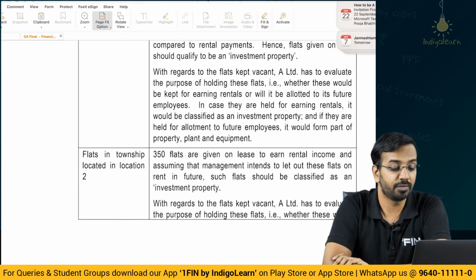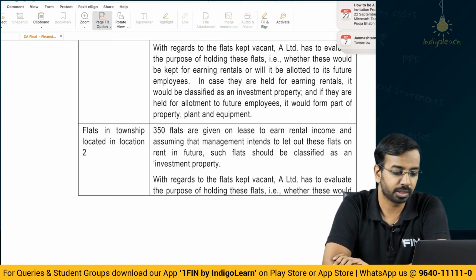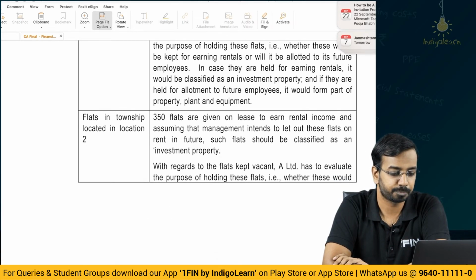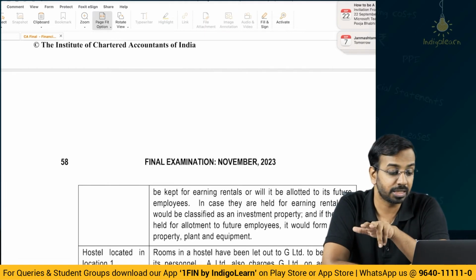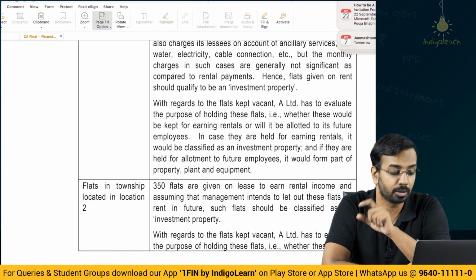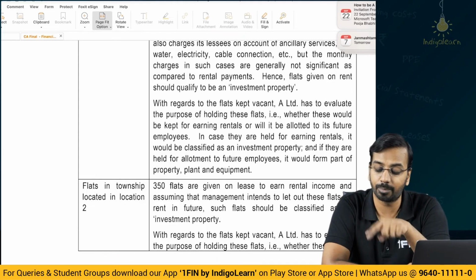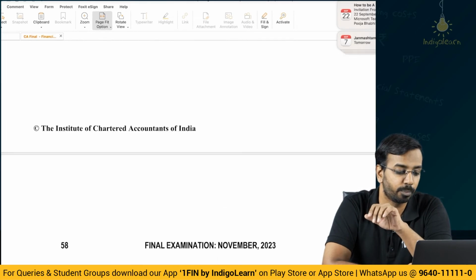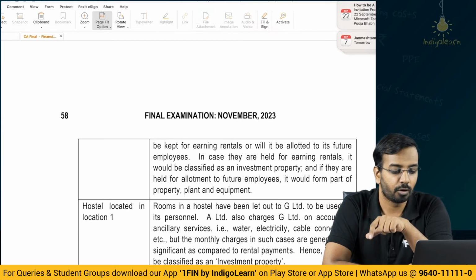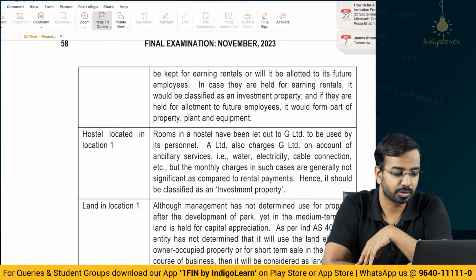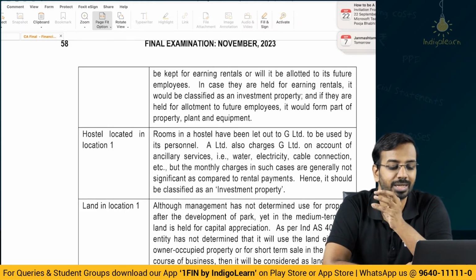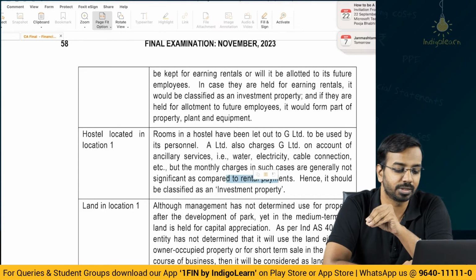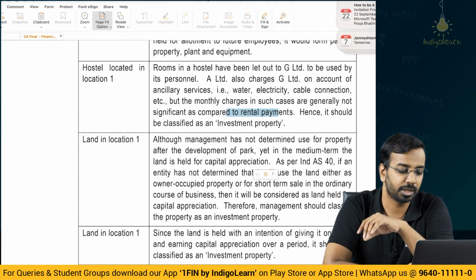Then 350 flats given on rent, of course, are investment property. 400 flats which are given to employees, that is your property, plant and equipment, and for the remaining flats we have to again decide the process. Rooms have been let out, so only rooms have been let out, and also they are charging small sums for other services, hence that is still an investment property.